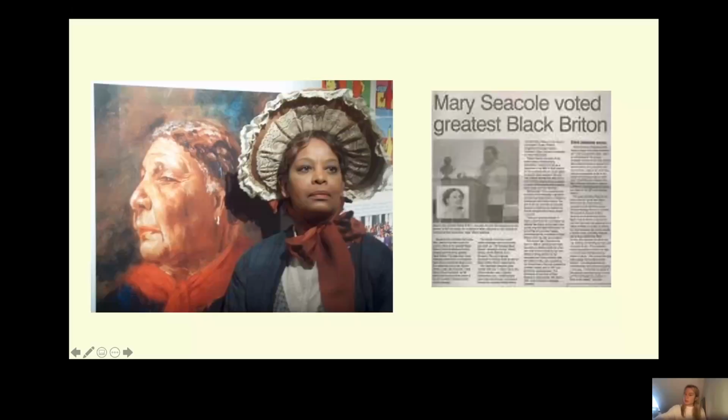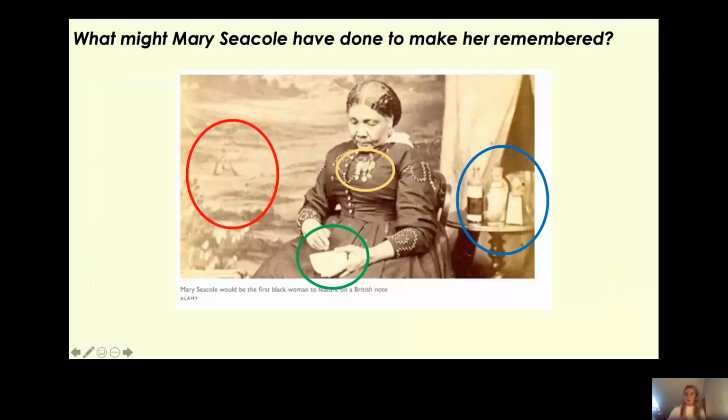Well, shall we find out? Shall we have a look at a source to see if we can work it out? So here we have a source with Mary Seacole on it. Now I have circled some features on the source. I've circled 4 different features because I want to look at those and not other things, because these are the things that are going to tell us what Mary Seacole has done to make her remembered.